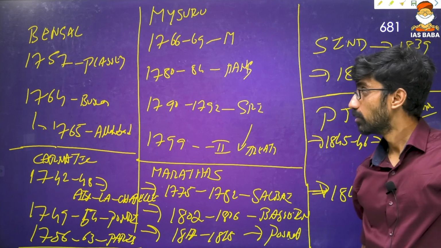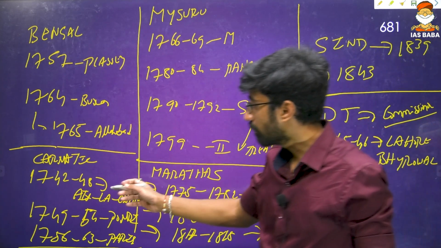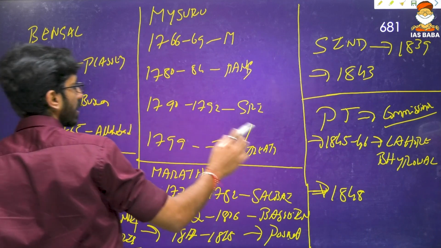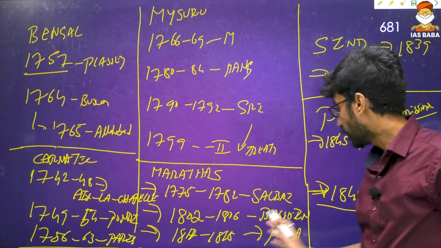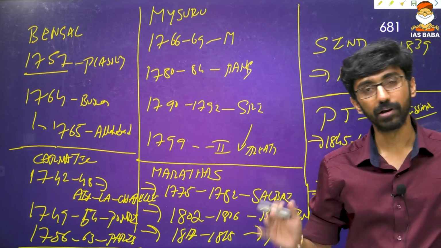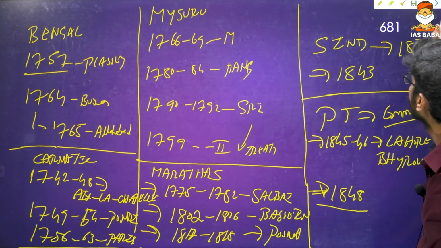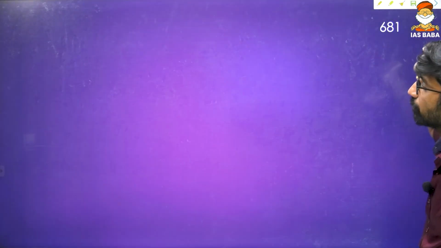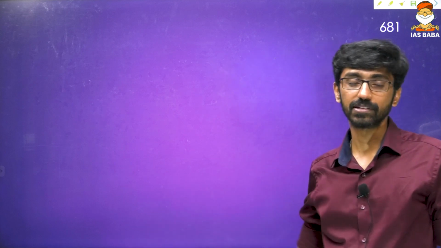So this is how Britishers occupied India, right from the beginning, that is 1757, until 1848. That is the last major war within India, because the 1856 revolt happened and the British stopped their annexation policies. So this is Bengal, Carnatic, Mysore as well as Sindh and Punjab occupation. Hopefully you got brief dates as well as the different treaties that were signed during that point of time.